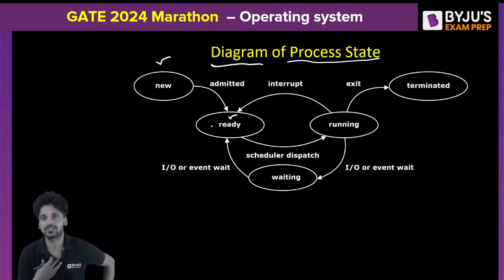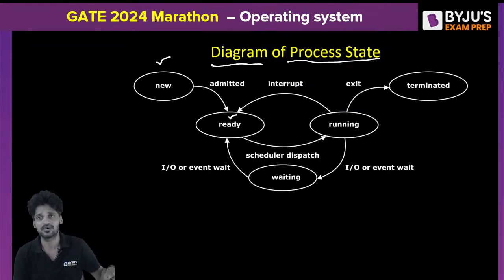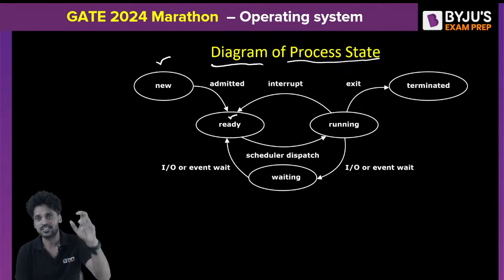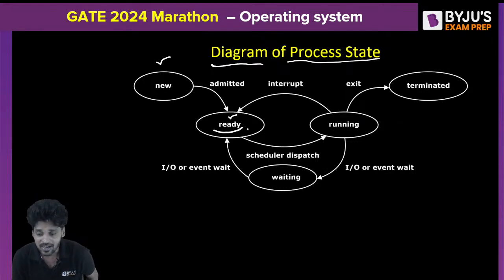I am the process. I went to the main memory. What is my job? To sleep there? No. I'm waiting for the CPU time because the CPU is not available at that point. CPU is not free to admit me immediately. There are several programs that went into the main memory prior to myself. So according to the priorities, according to some rules and protocols, I will definitely be admitted at some point. But meanwhile, I need to wait in the main memory, which is called the ready state. A program which is sitting in the main memory for the response of the CPU, for getting admitted into the CPU, is said to be in the ready state.